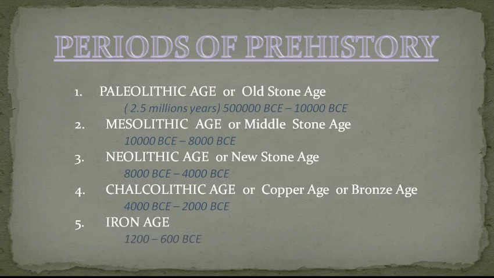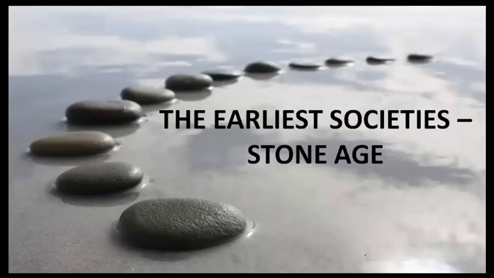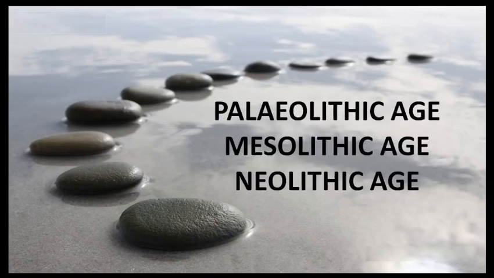Let's start with Old Stone Age. The Stone Age was the period during which stone was the most widely used material for making tools and weapons. Based on the types of tools used, the Stone Age can be divided into three periods. These are the Paleolithic Age or the Old Stone Age, the Mesolithic Age or the Middle Stone Age, and the Neolithic Age or the New Stone Age.